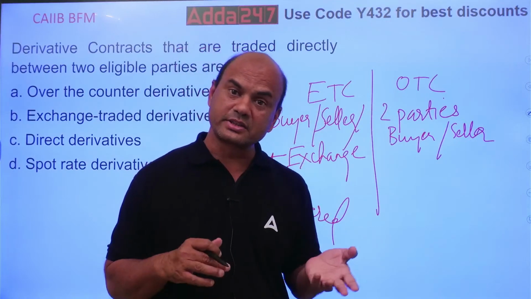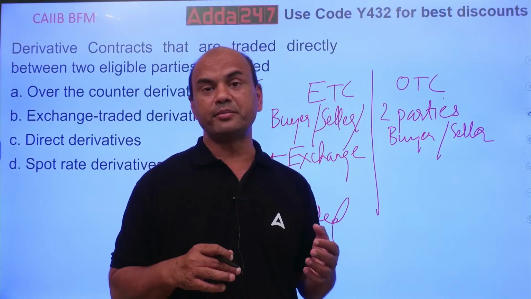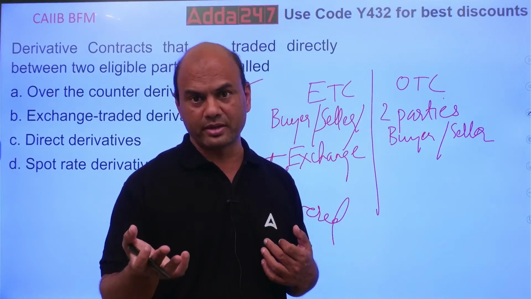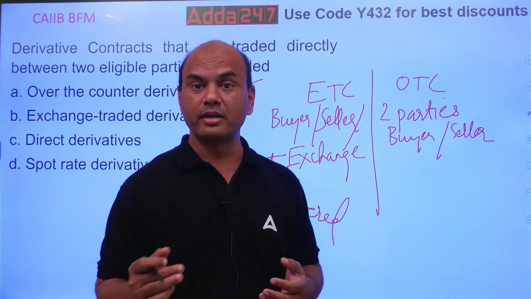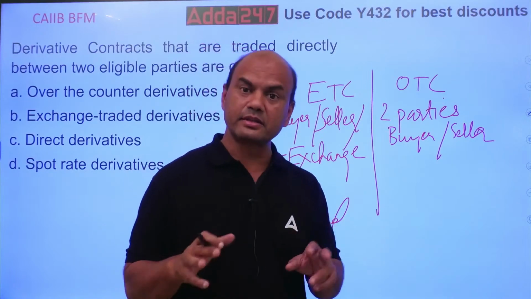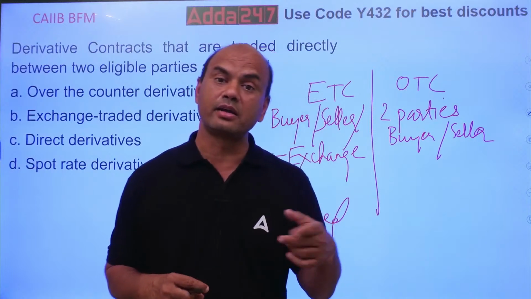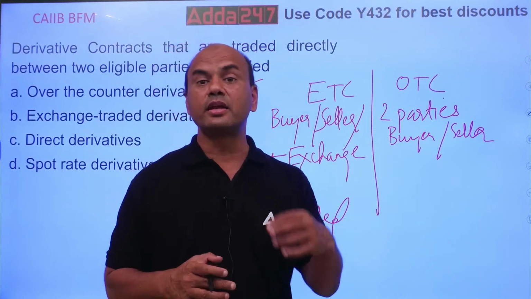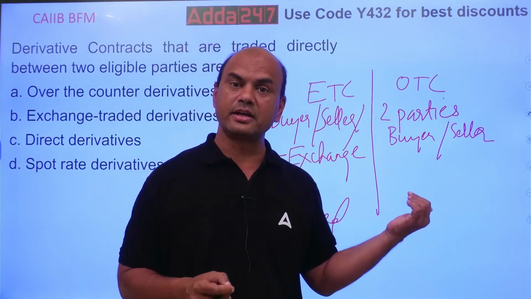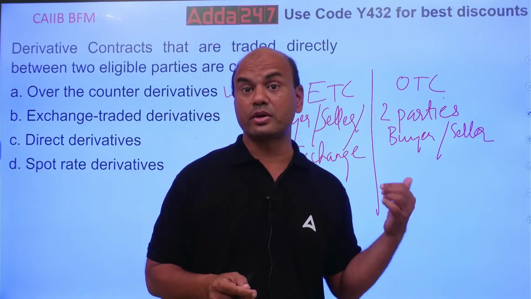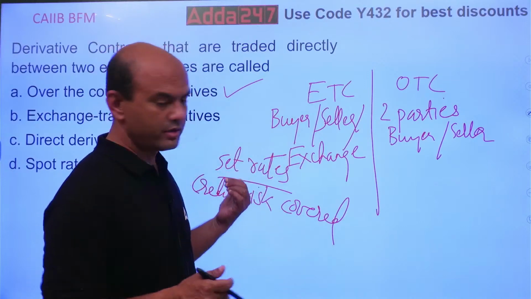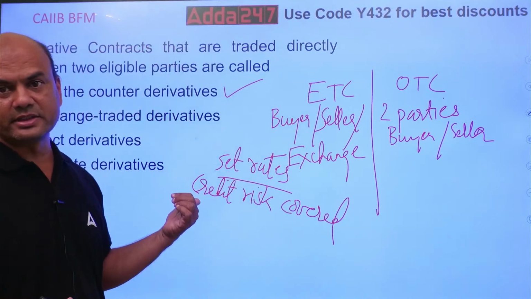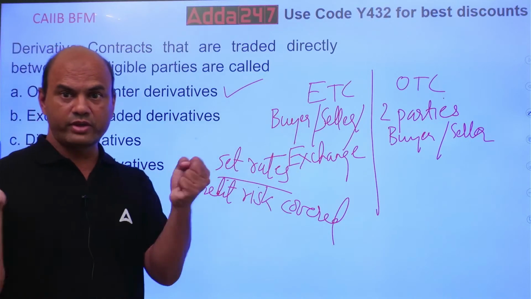Or the reverse case is also true. I am selling and you are buying. So I give you the commodity and you don't pay me. So this is known as credit risk. Whenever the other party doesn't perform, it's called credit risk. But this problem is taken care of in ETD, because the exchange fixes both of them.